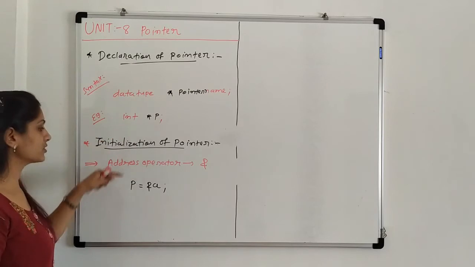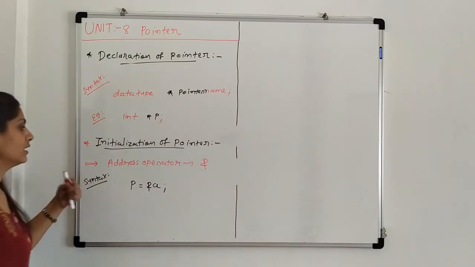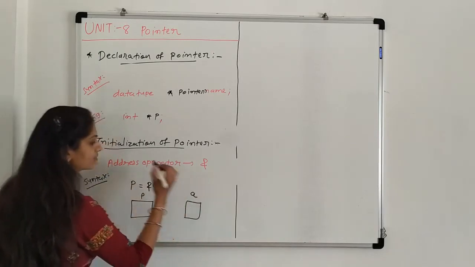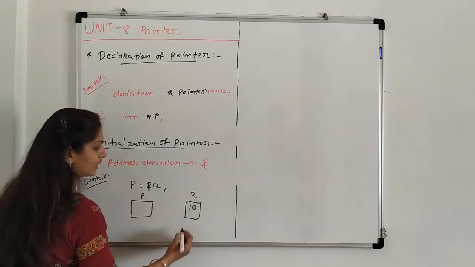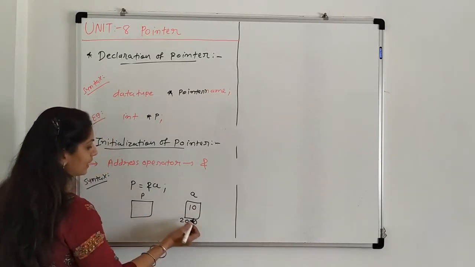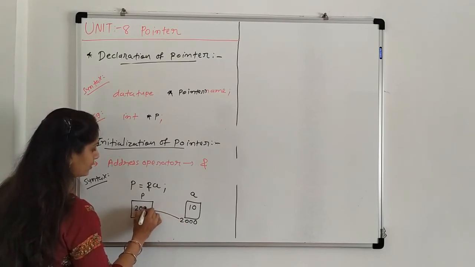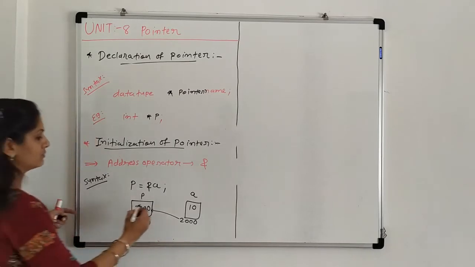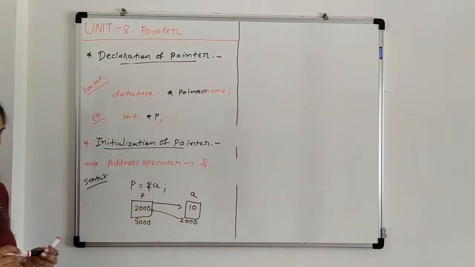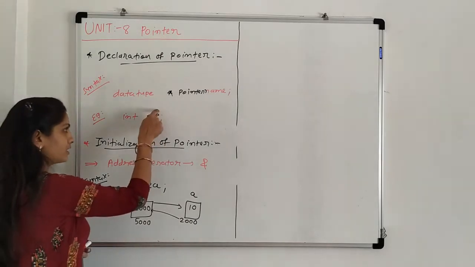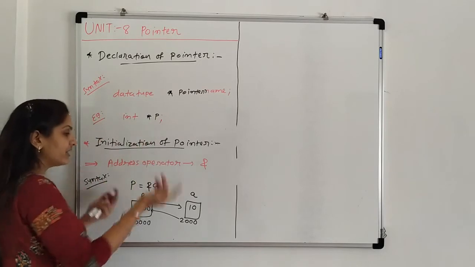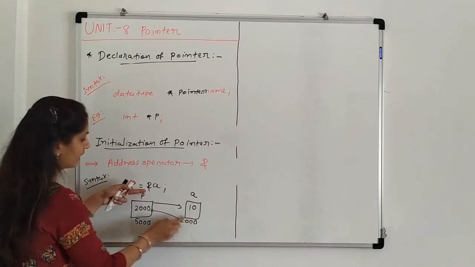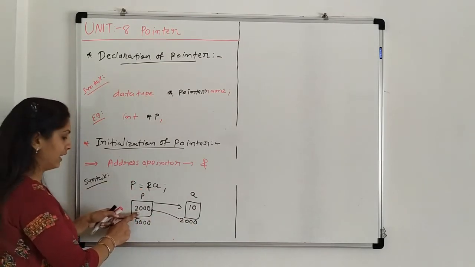So for that, declaration and initialization. If we want to draw the figure, then how does it work? Some variable p here and another variable, that is a. So a has a value 10, address suppose 2000, and that address will be stored in the value of p. And suppose the address of p is 5000, because p is a pointer to another variable, that is a. So p is a pointer variable here, and that stores which value? That stores the address of a. That's why the address of a, that is 2000, is placed in the value of p.